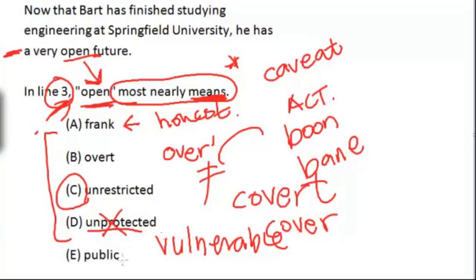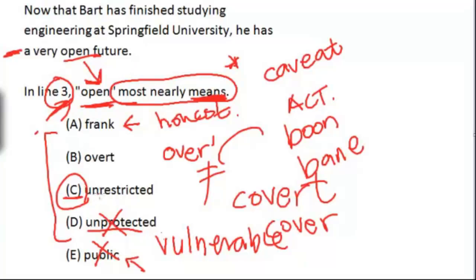What about public? Means everybody's gonna look at what he's gonna do. He made a public announcement of what he's gonna do. But this doesn't fit as well. So the answer choice really, there's only C. It's probably obvious for some of the kids. But this could be a tougher question. It could be frank, but this means honest. So honest future, well, it doesn't fit in context, right?